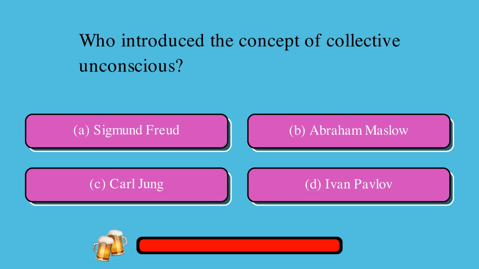Who introduced the concept of collective unconscious? A. Sigmund Freud, or B. Abraham Maslow, or C. Carl Jung, or D. Ivan Pavlov? The correct answer is C. Carl Jung.